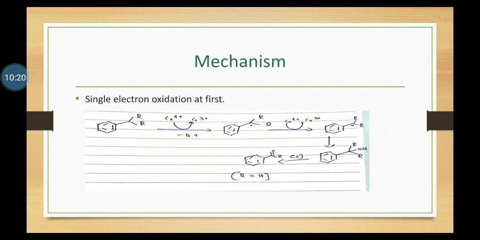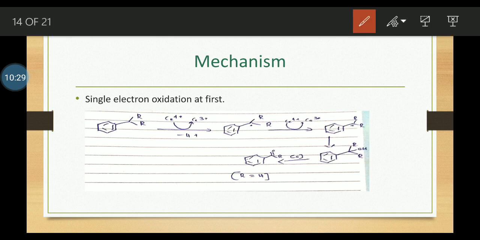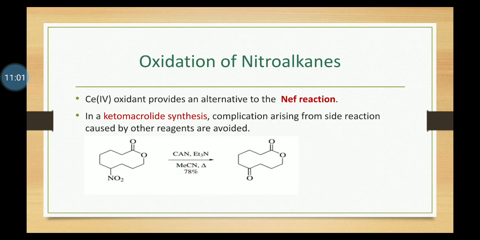At first, single electron oxidation happens. Cerium 4 changes to cerium 3, and we get a radical at first, and again oxidation happens and gives carbocation. A carbocation is formed, and under this condition it will give alcohol. When one of the R groups is hydrogen, then it is a benzylic alcohol, and it undergoes further oxidation to form ketone.